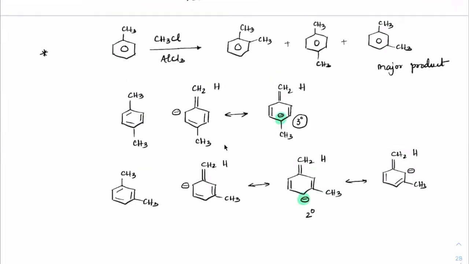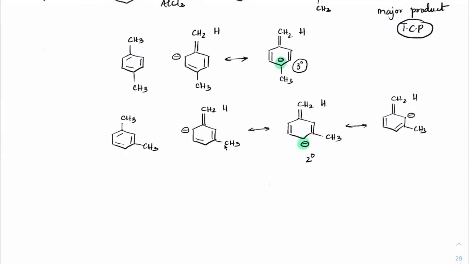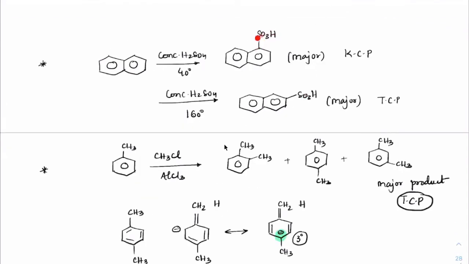So which is more stable here? The more stable product is always this one. Correct. So meta is more stable. Metaxylene is always the more stable product. But kinetically, this is more favored. We have just learned it now. Which is more favorable? Alpha position is more favorable, correct? That is KCP. And TCP is about getting the more stable product.